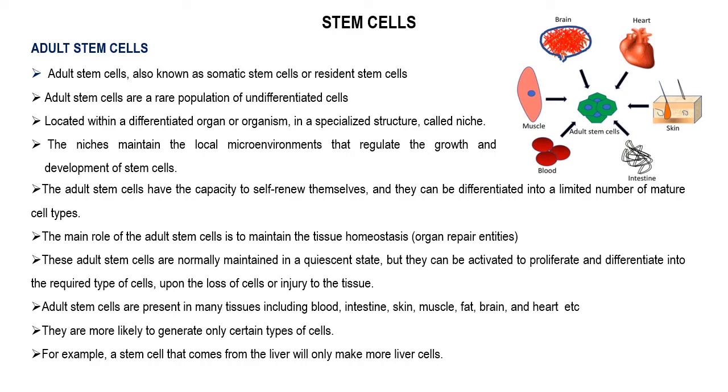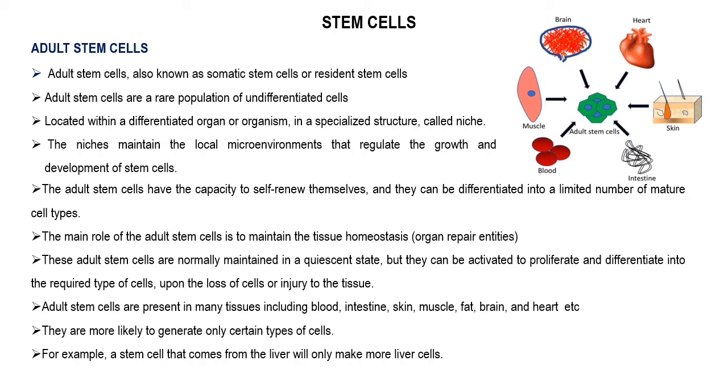For adult stem cells, they will divide and form new adult stem cells, and they can also give differentiated mature cell types. And the main role of these adult stem cells is to maintain the tissue homeostasis.